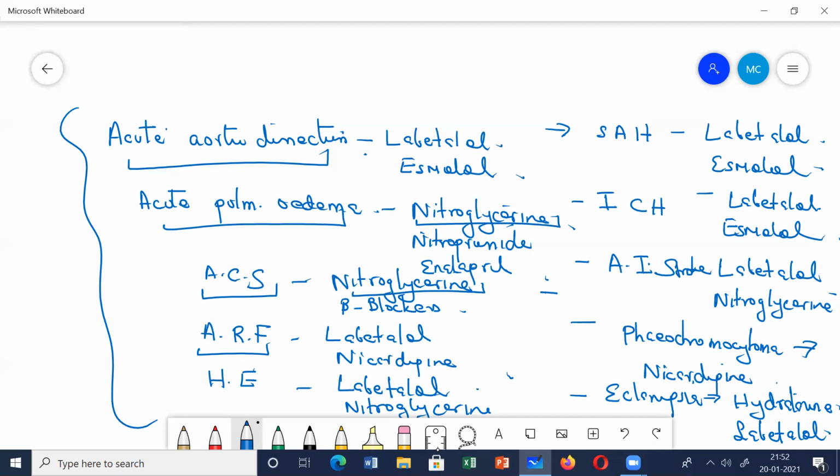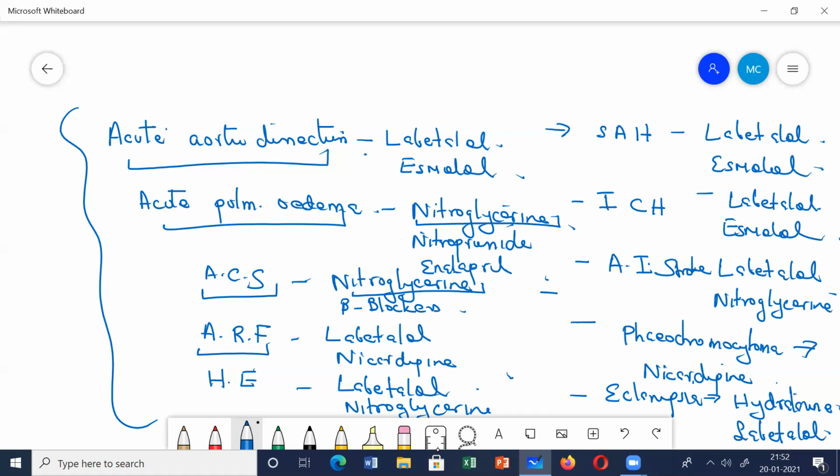So I hope it's clear to you what is hypertension. The categories of hypertension, the classification, pathophysiology, the different terms related with hypertension, the treatment, what is hypertensive encephalopathy, and the treatment of hypertensive emergencies. So if a question comes on hypertensive emergencies, write very clearly what is the blood pressure above which you say it's a hypertensive emergency. When do you say it emergency?